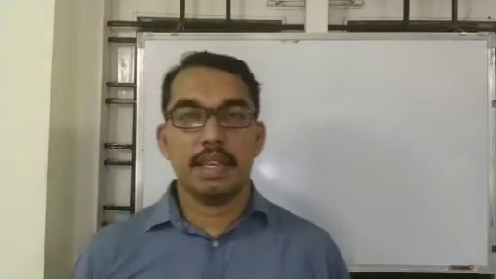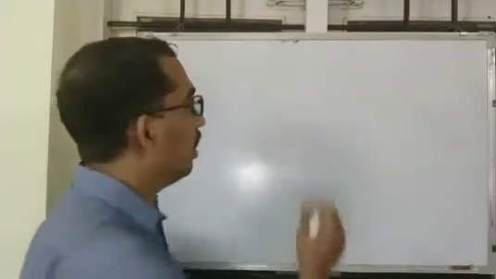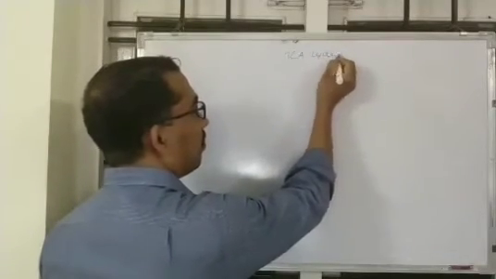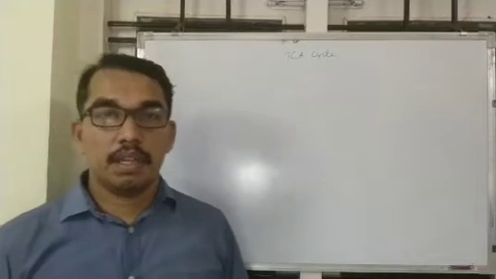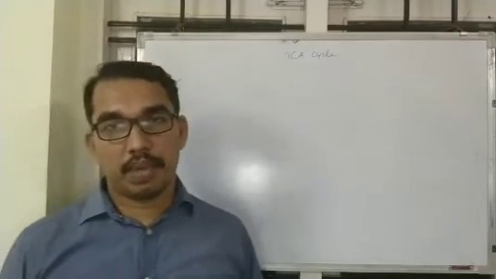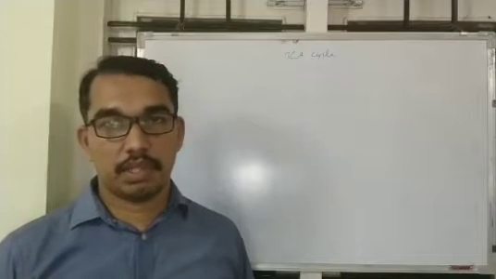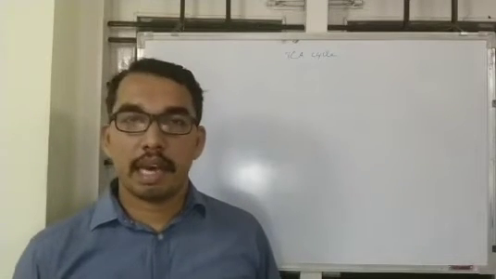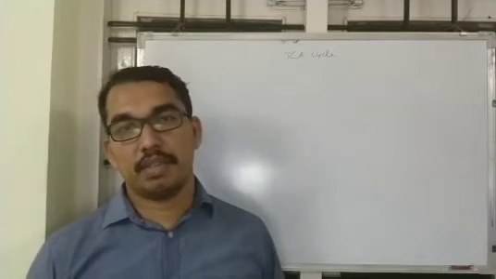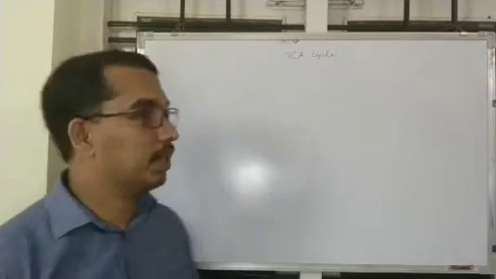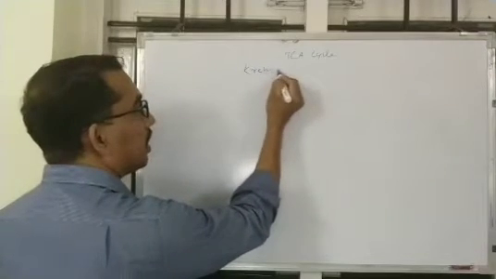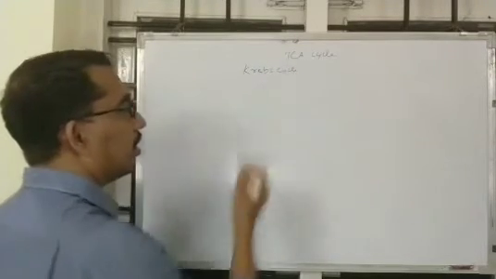Today we will see the TCA cycle, that is, the tricarboxylic acid cycle. The tricarboxylic acid cycle is the next metabolic pathway after glycolysis, and it was completely described by a scientist known as Hans Krebs. Therefore, the cycle is otherwise known as the Krebs cycle.